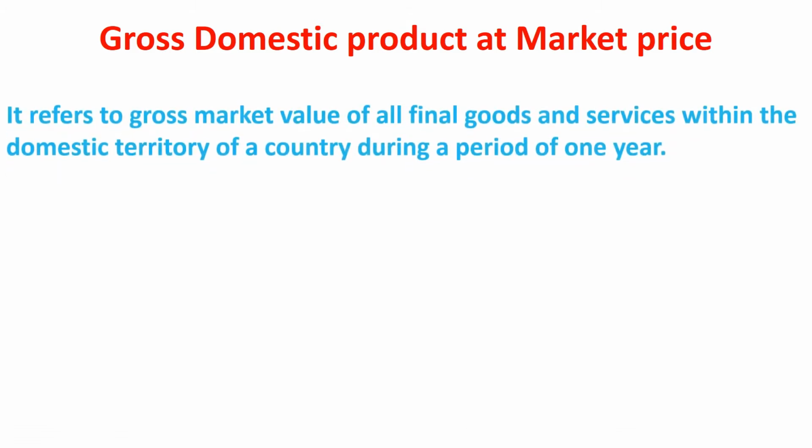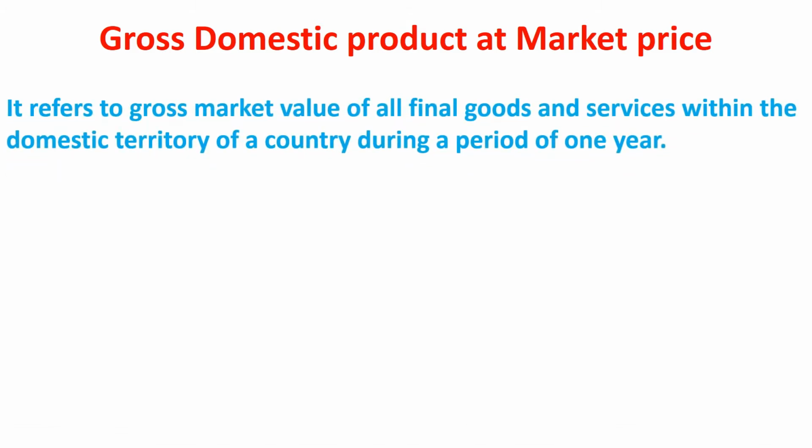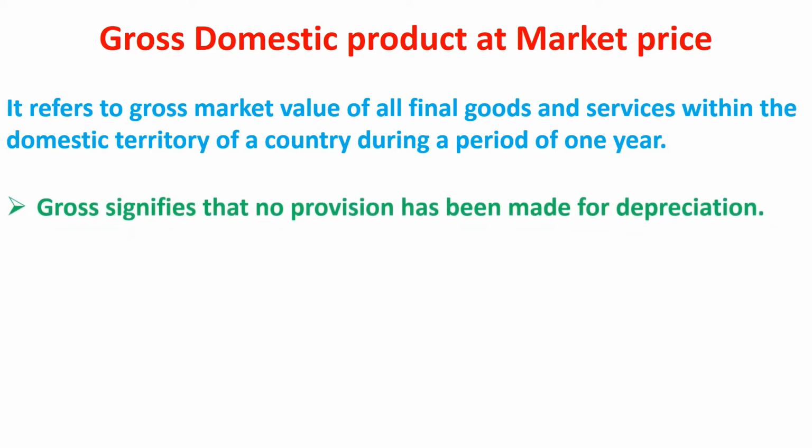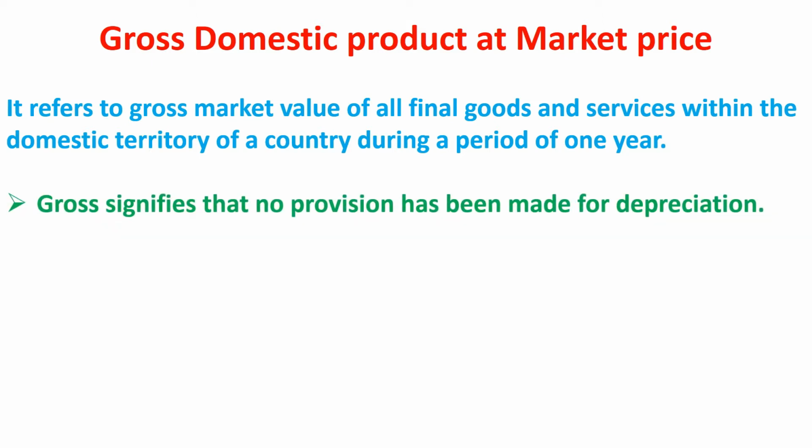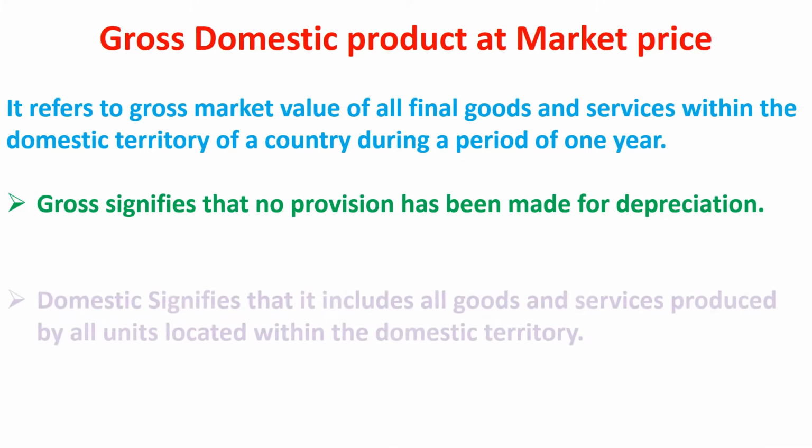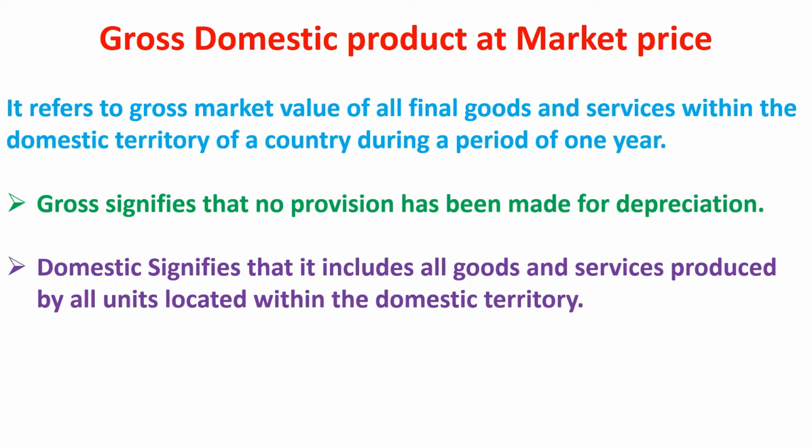First of all, gross domestic product at market price. It refers to gross market value of all final goods and services produced within the domestic territory of a country during a period of 1 year. Gross signifies that no provision has been made for depreciation. Domestic signifies that it includes all goods and services produced by all units located within the domestic territory.